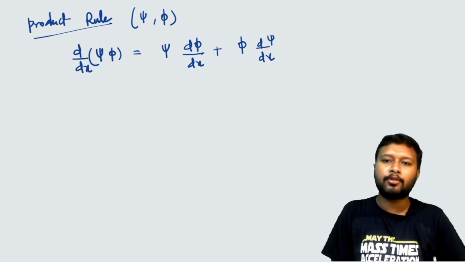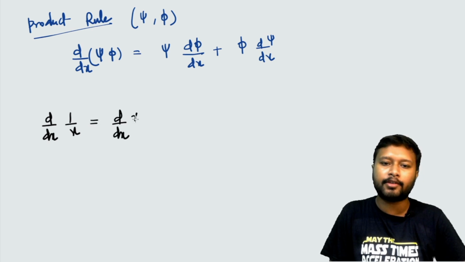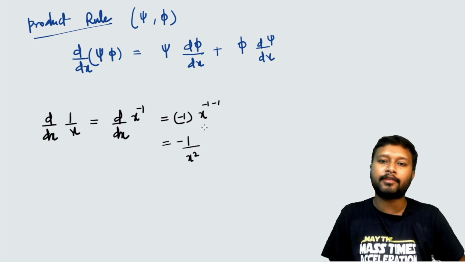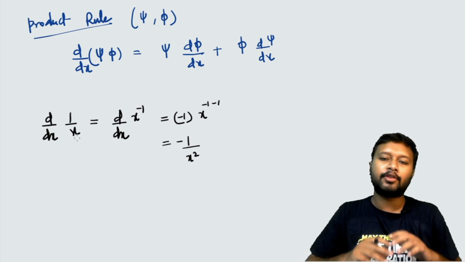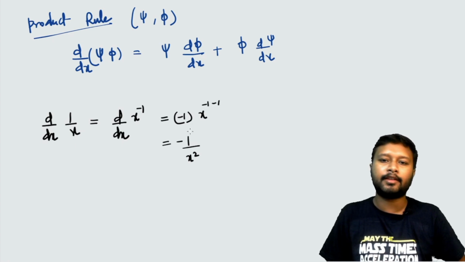All right, so now let's try to apply a few of the things. Let's say I have to differentiate 1 by x. How am I going to do so? 1 by x can be written like this: d by dx of x to the power minus 1, and now the same formula. The formula was n, that is minus 1, and x to the power n minus 1, that is minus 1 minus 1. So it will become x to the power minus 2. So this particular value will be minus 1 upon x square, right? x to the power minus 2 will be like 1 by x square. So this is what we will get as differentiation of 1 by x. There are many things which you can keep on exploring. This particular thing, that is the product rule, will be used like this.